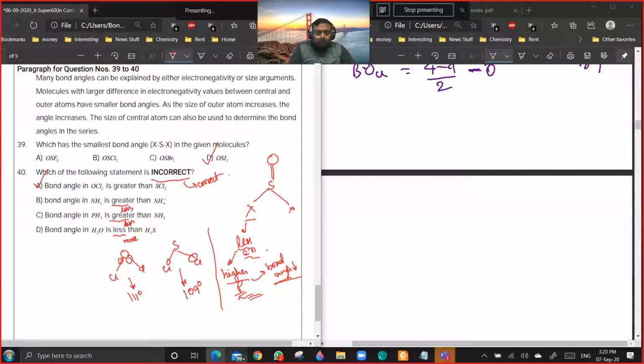Let me just check how much is the variation in bond angle. SOI2 is not given. Everywhere it is SiO2. It's difficult to find the bond angles in this case. See, if you go by Bent's rule, then the answer will be OSI2 only.